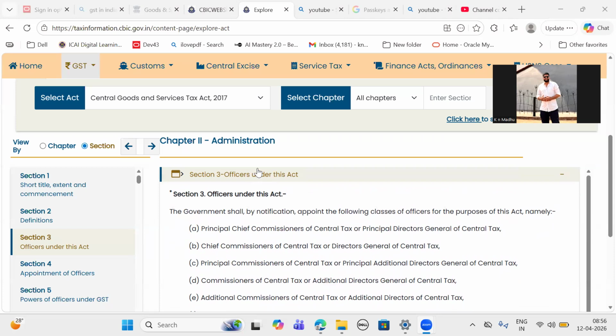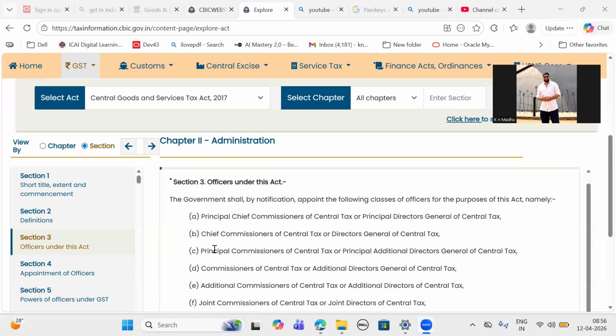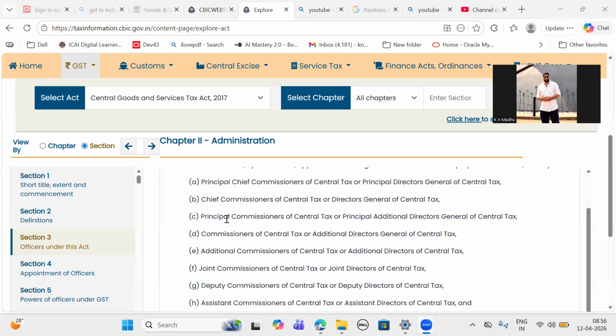The first, at the top, is Principal Chief Commissioner of Central Tax or Principal Director General of Central Tax. As you can see, Chief Commissioner and Director General. Then you will get Chief Commissioner, then Director General like that. Second is Chief Commissioner of Central Tax or Director General of Central Tax.